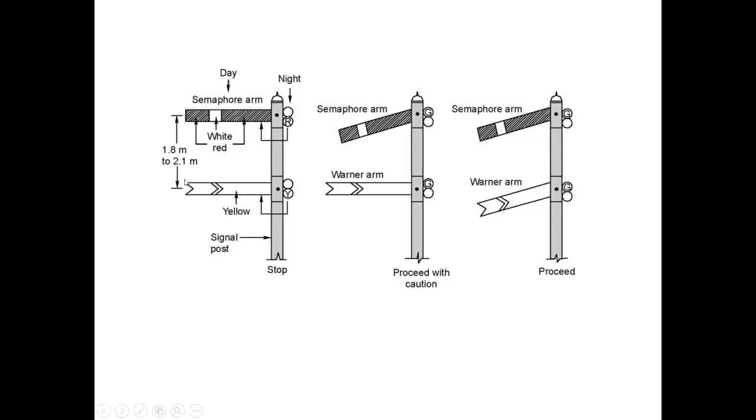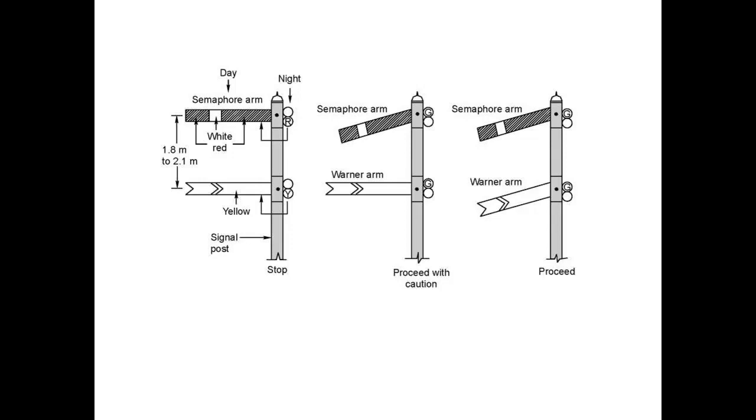So the first diagram shows us that the semaphore has an arm in the horizontal position, and this position is called the on position, which indicates stop or danger. So when this semaphore is in horizontal position, it indicates the train to stop.